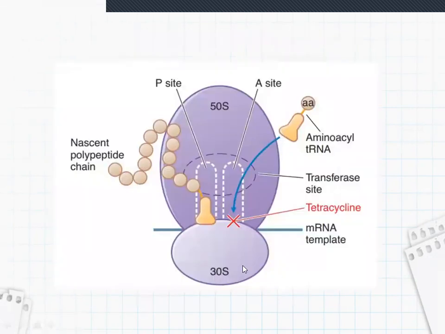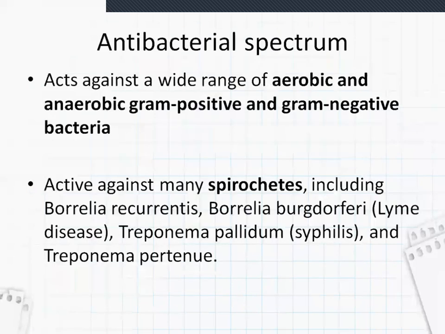This is the diagram. This is the 30S ribosomal unit and this is the 50S ribosomal unit. What normally should happen is this amino acyl tRNA should be attached to this A site, the acceptor site. But these tetracyclines inhibit this attachment, due to which the synthesis of protein will not happen and the bacterial synthesis will be stopped.